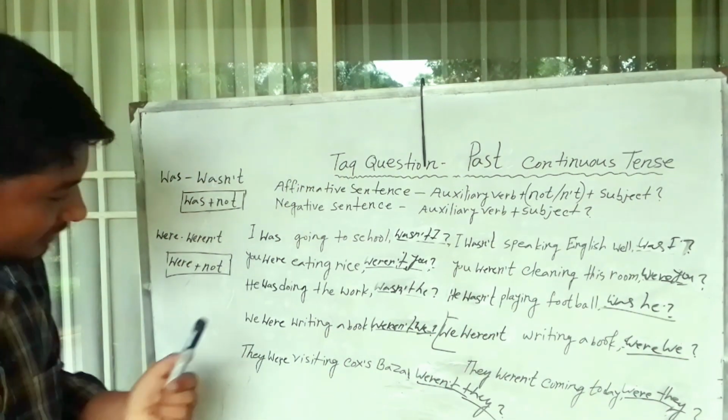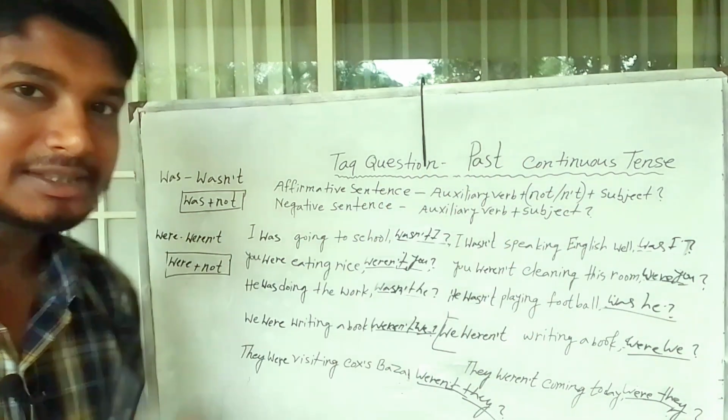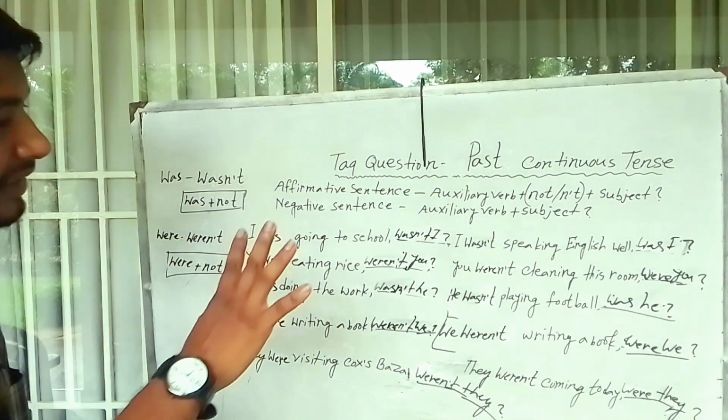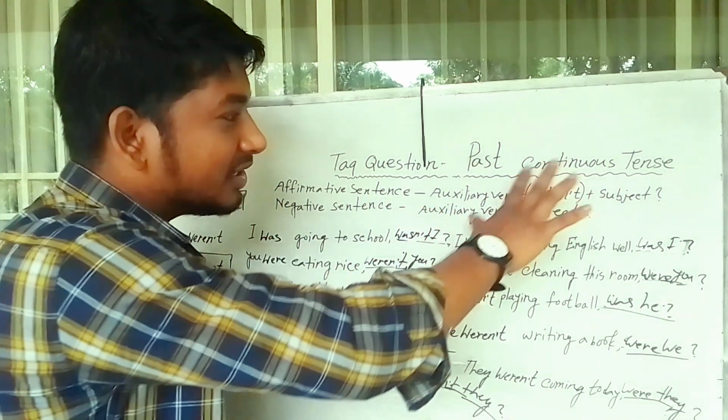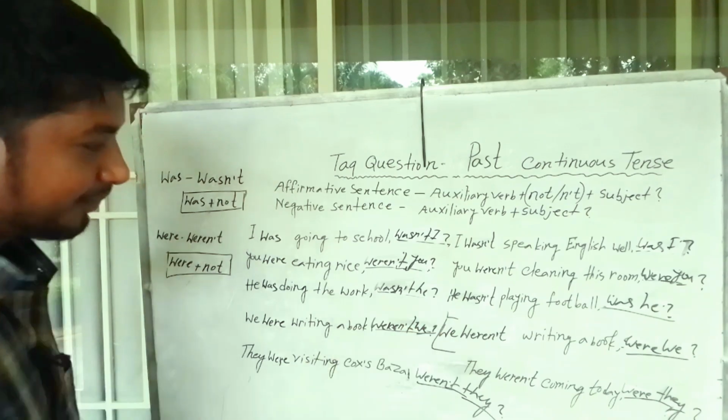Second sentence: we were writing a book. This sentence is past continuous tense plus affirmative sentence. So we know this affirmative sentence will be auxiliary verb plus not plus subject. So this tag question is weren't we.